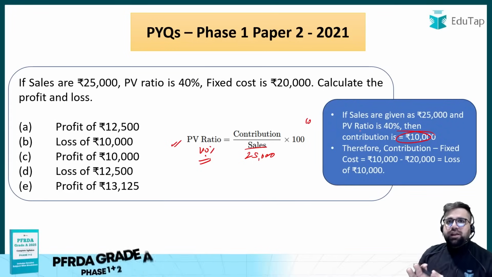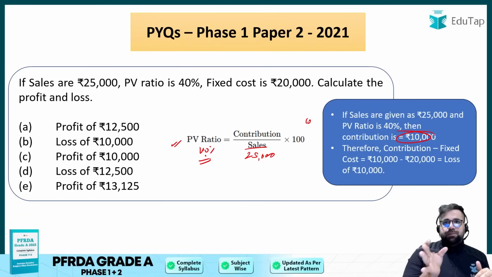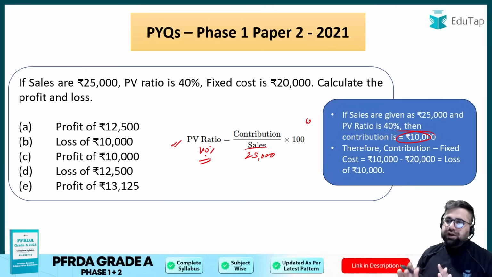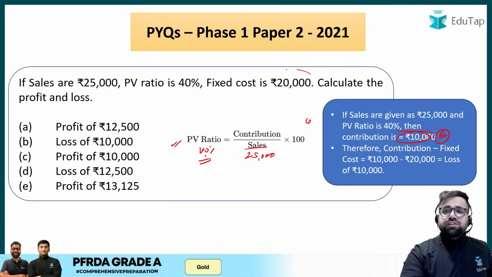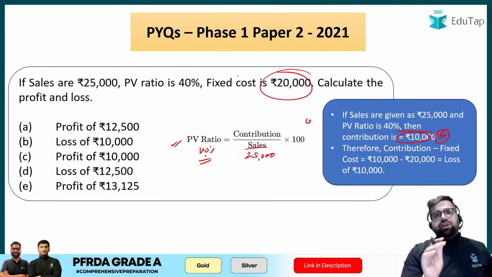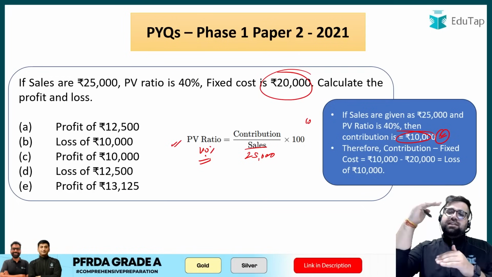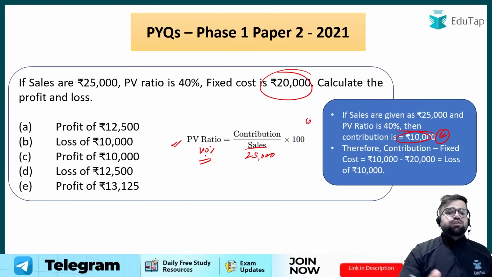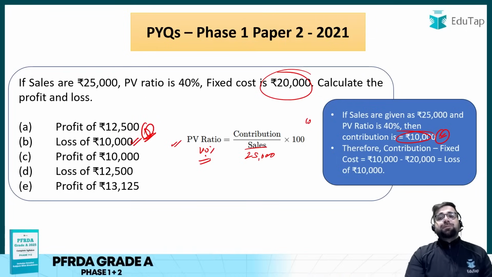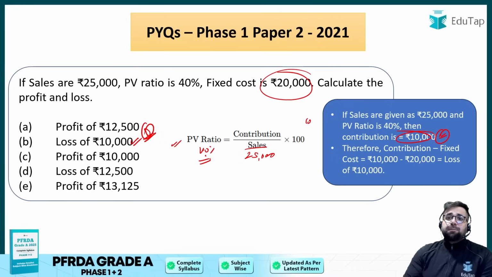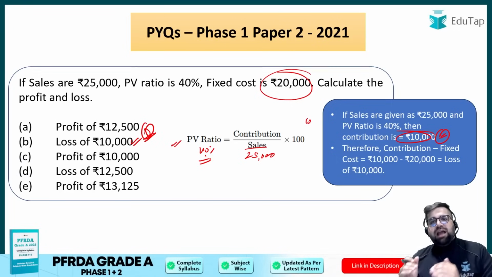Right? Contribution आ गया. Contribution is also sales minus variable cost. Okay, I hope you know about it. So your contribution is 10,000. But if you see, your fixed cost is 20,000. Contribution is 10,000, which is less than the fixed cost. So it's a loss of 10,000. Therefore, your answer will be option number B. Why? Because contribution आपका 10,000 पे stagnant हो चुका है.